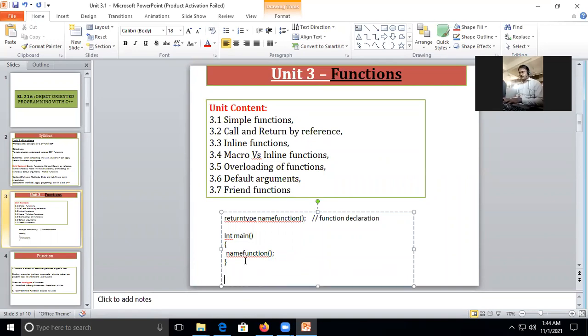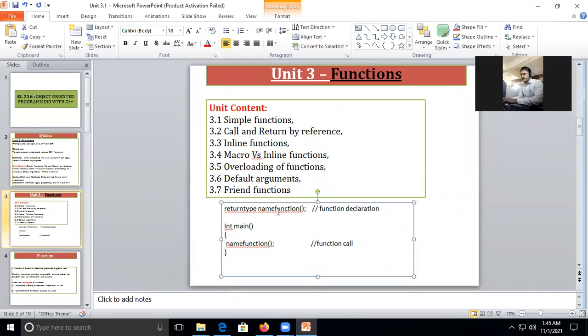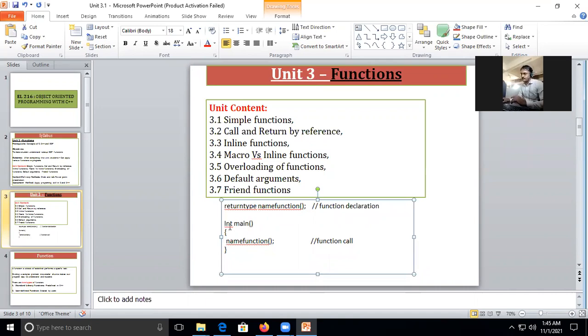But what this function should do, this we call the function call. The definition contains what that function needs to do. Here we are just calling the function. The function call happens inside your main function. Here you only declare the function, but where do you mention what the function should do?